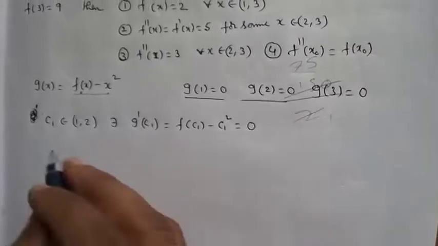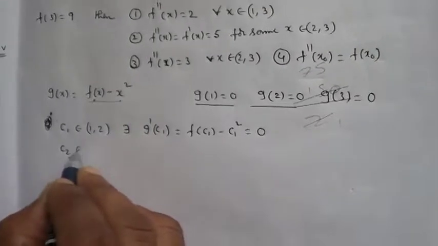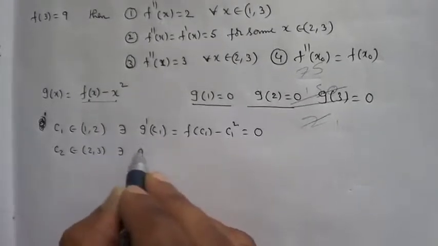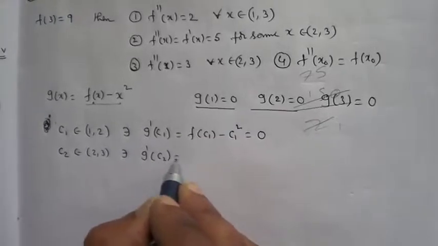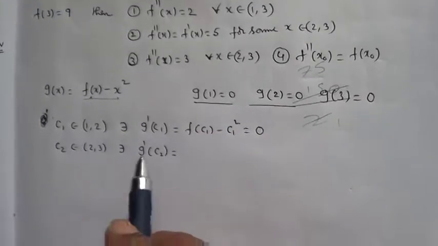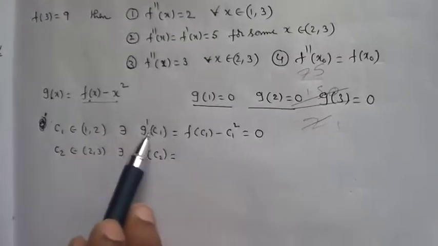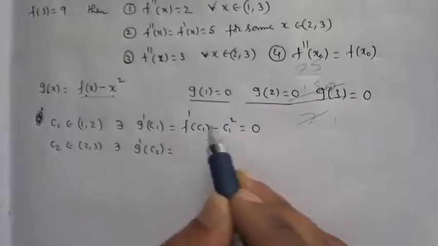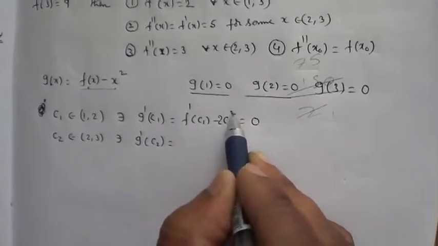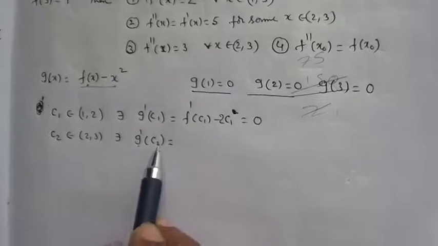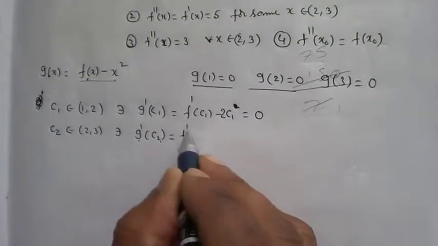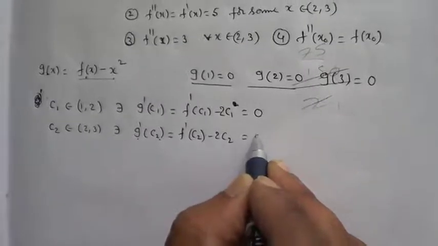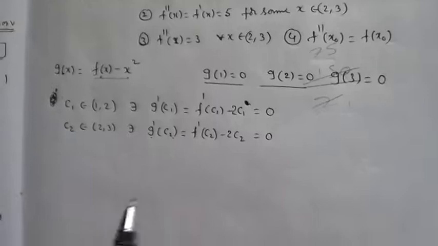Next, there exists C2 belonging to the open interval 2 comma 3 such that g dash of C2 is 0. I am writing g of x, but we have to write g dash of x. What is g dash of C1? g dash of C1 is f dash of C1 minus 2 times C1. g dash of C2 is f dash of C2 minus 2 times C2, equal to 0, right?